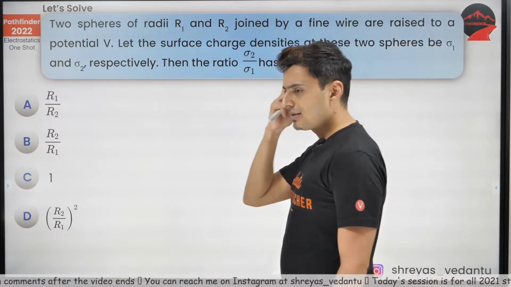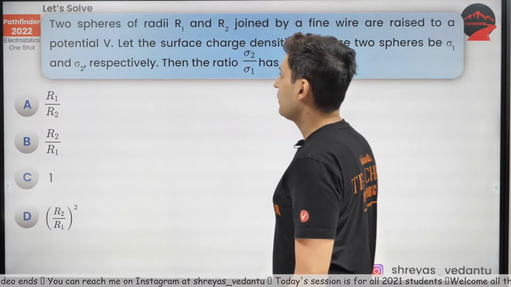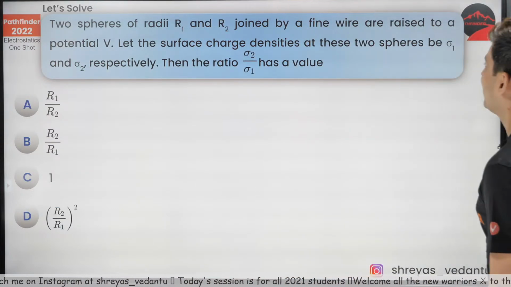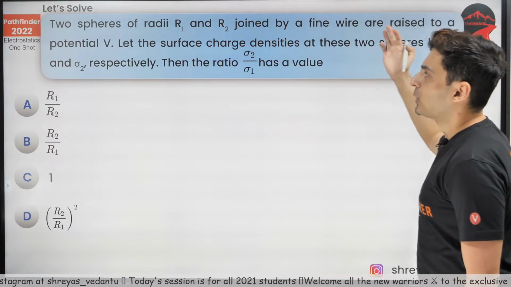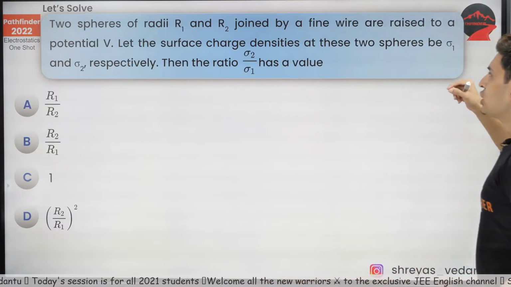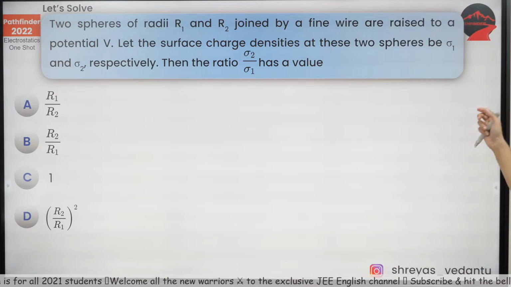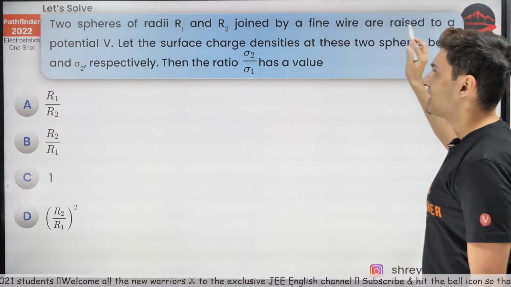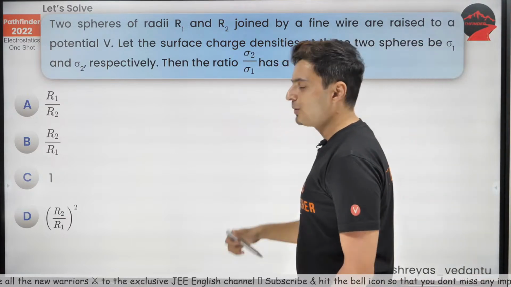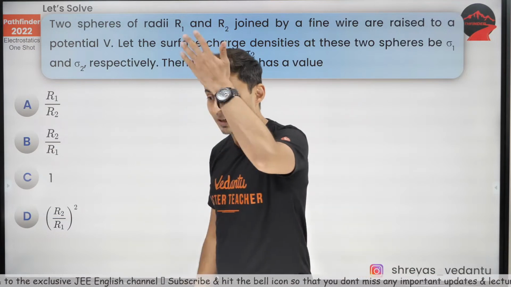Next question. This is very direct. Come on my warriors. Two spheres of radius R1 and R2 are joined by a fine wire and they are raised to potential V. Obviously, the surface charge densities are sigma 1 and sigma 2. What is the ratio of sigma 2 by sigma 1? This is very, very easy. But many people might make a mistake.